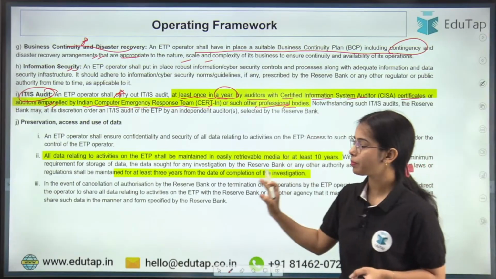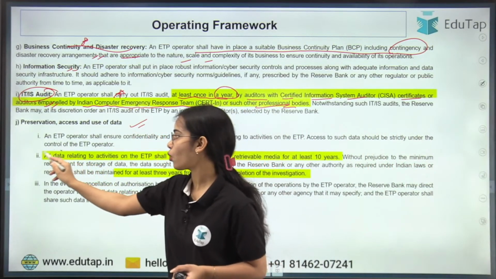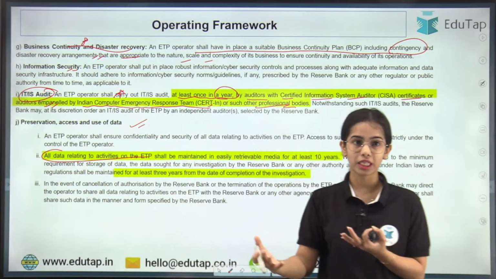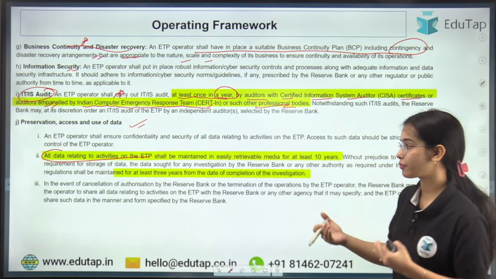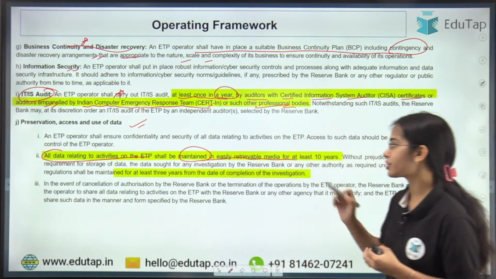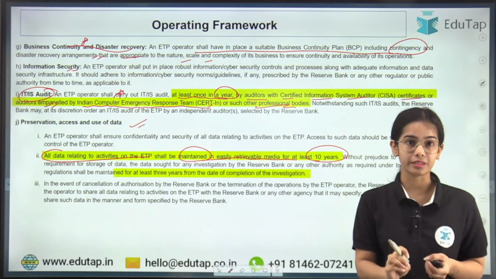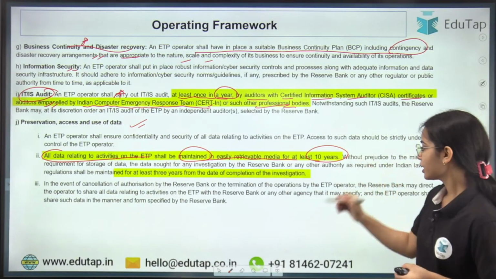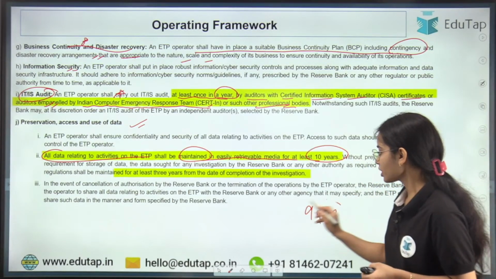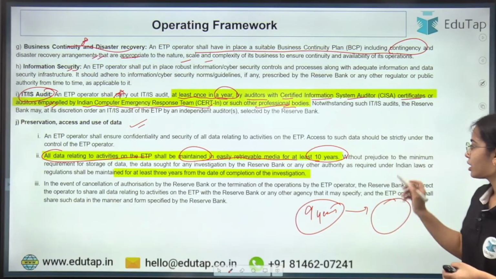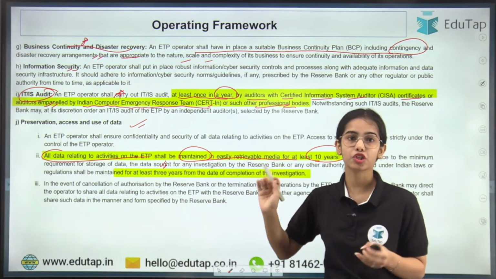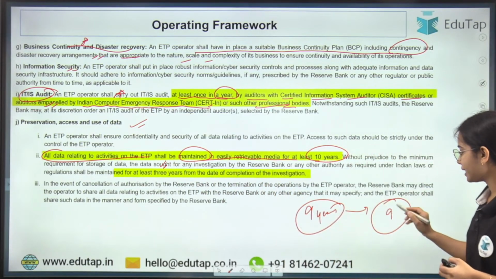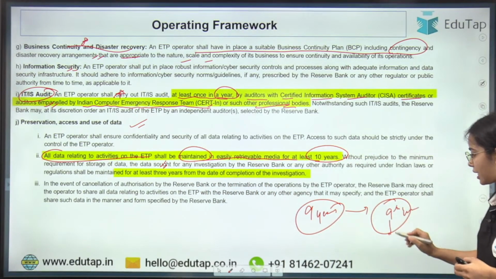Okay, next is preservation, access and use of data. So here all data relating to activities on the ETP, so all the data related to the transactions that have happened through the electronic trading platform, shall be maintained in easily retrievable media for at least 10 years. And in case, let's say, 9 years have passed and after that there is some data that is sought for any investigation by the Reserve Bank of India. So in the 9th year the RBI is taking some data for the investigation.